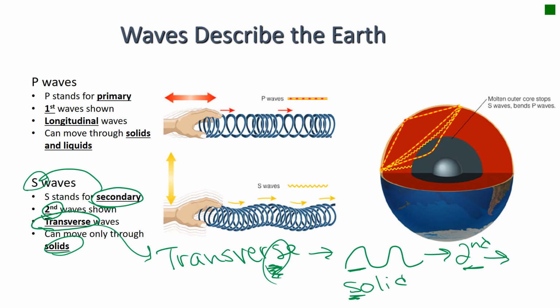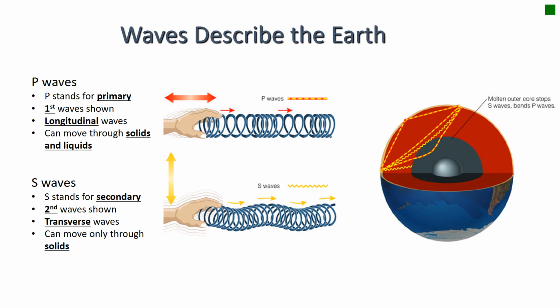Now if we focus on the right-hand side with this Earth, what we've got is this S wave, and notice which one would the S wave be? First off, this looks like a transverse wave, right? But what you notice is that it can't go through the center, and this is how you can prove that the center of the Earth is not solid, but it is a liquid. Why? Because these S waves can't penetrate through liquids, and it can't go through the center of the Earth, so therefore the center of the Earth must be a liquid.